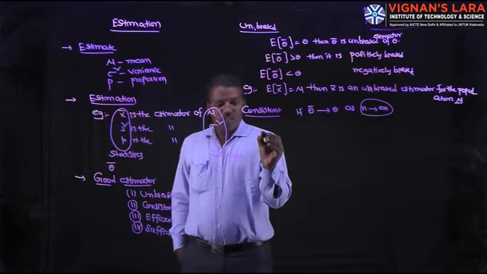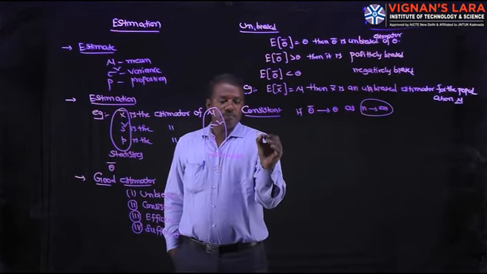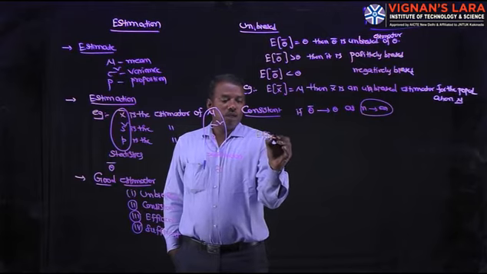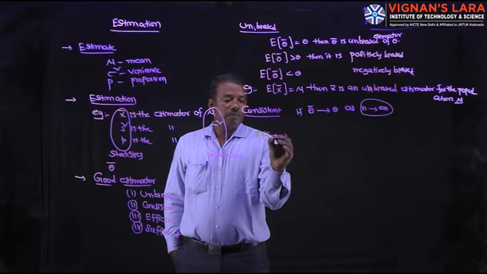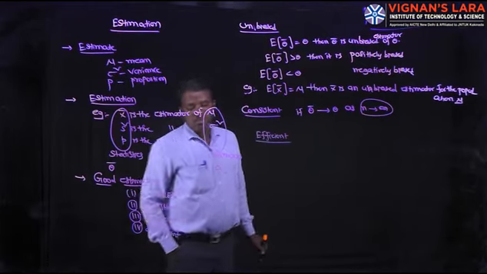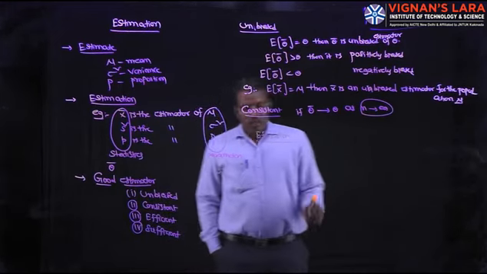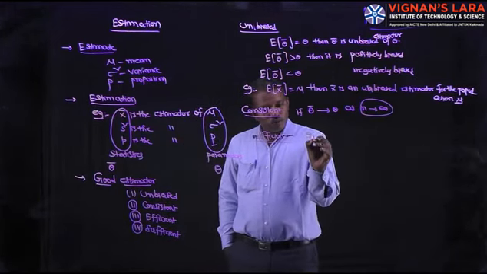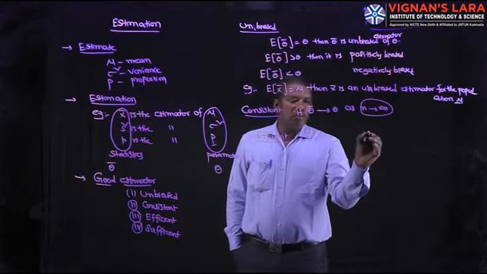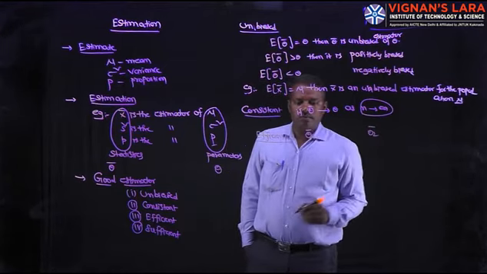And the next one is efficient estimator. Efficient estimator means, consider two estimators, theta 1 bar and theta 2 bar.